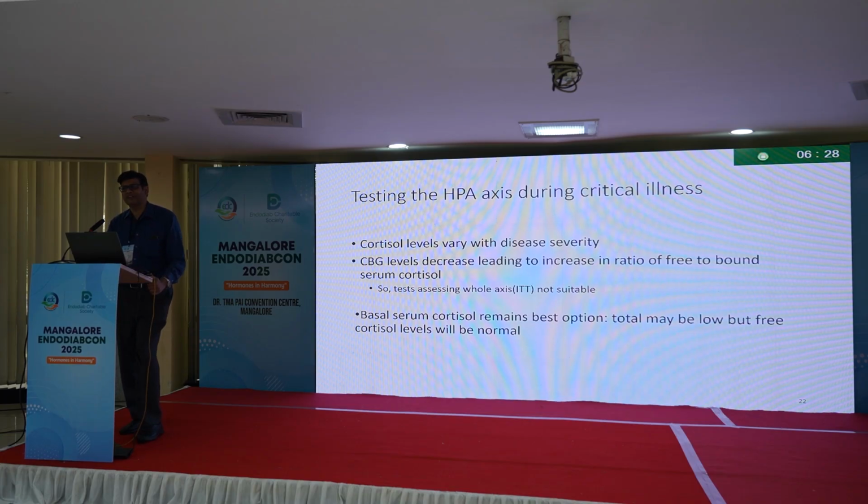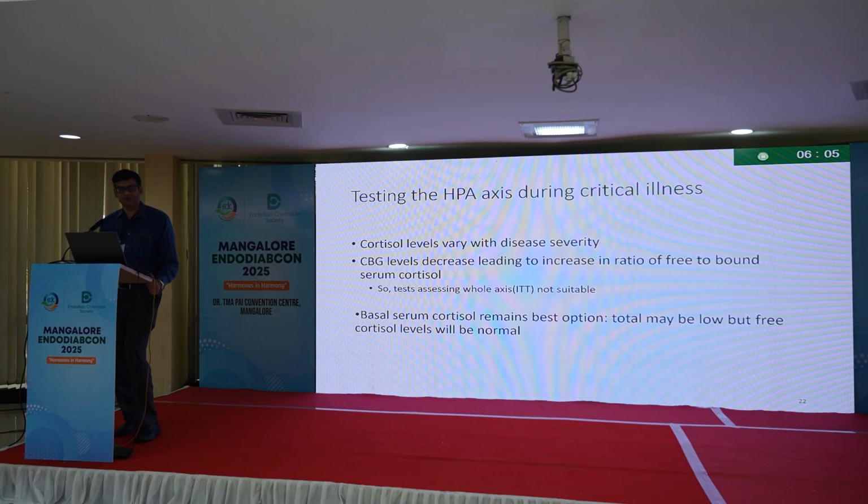Now, the person is very sick. So, if a person is very sick, what will happen? The usual response of the body is only to increase the cortisol. Second thing is the cortisol binding globulin comes down in this particular patient, so total cortisol will be very less. So, testing a patient during illness is very difficult. You cannot do dynamic testing. Probably you just do an 8 AM cortisol and see what happens.